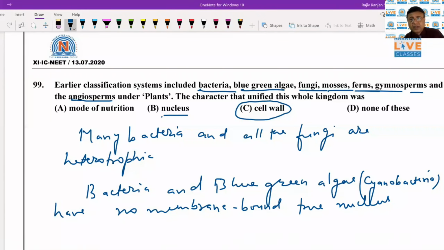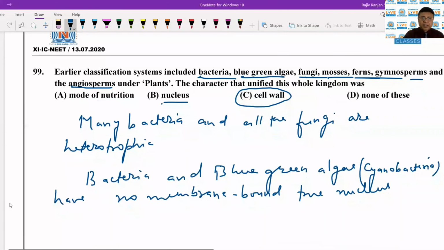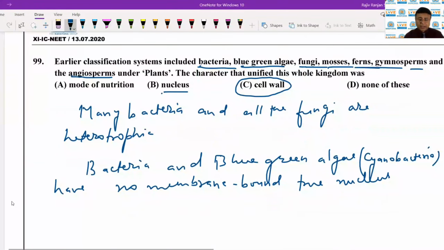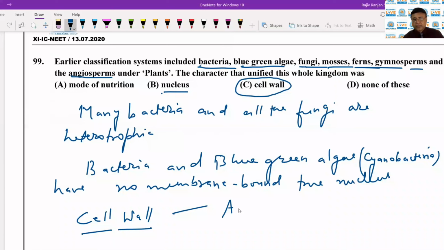So the only feature that binds all of them together, where they all otherwise differ, the one thing that is common, is the cell wall. What we just see here is that all of them share this similarity: they have got the cell wall.